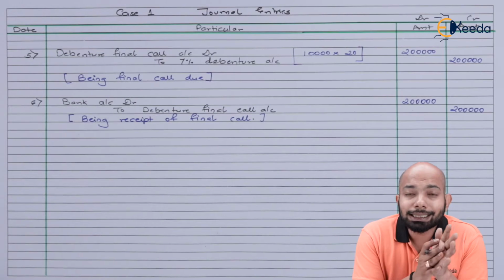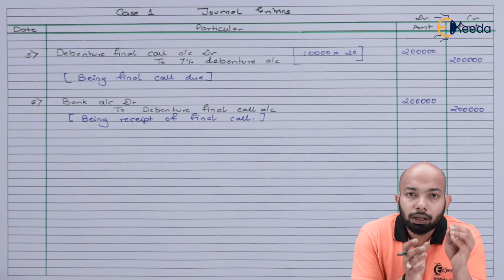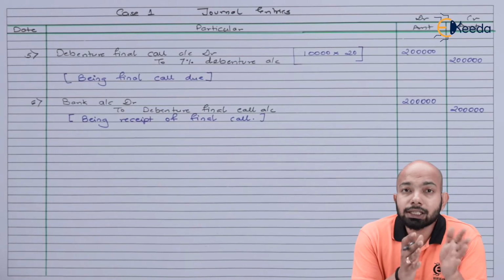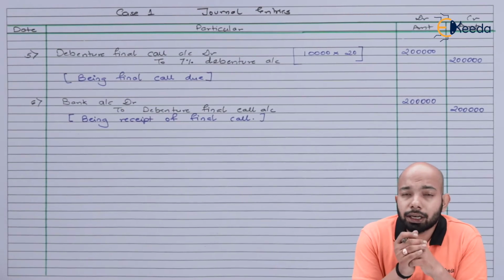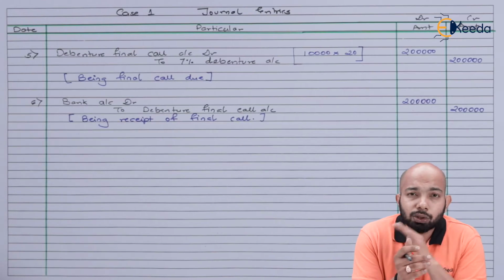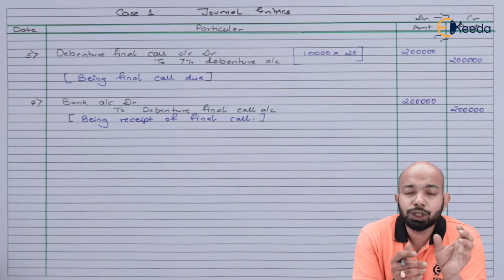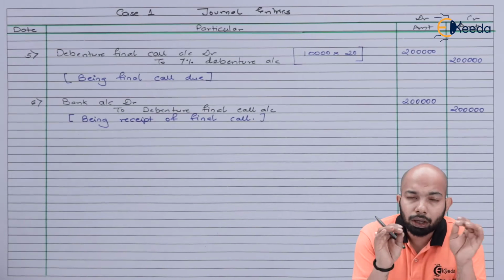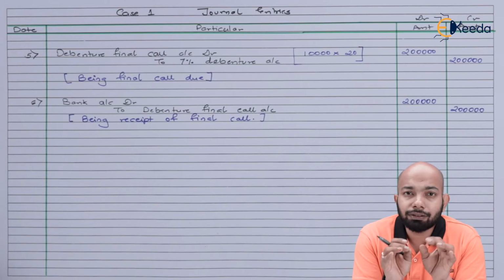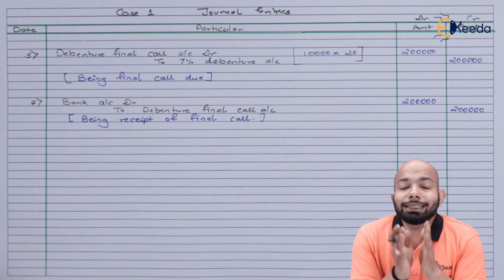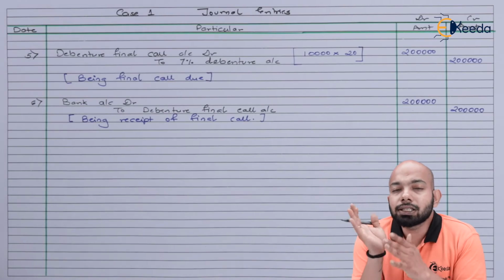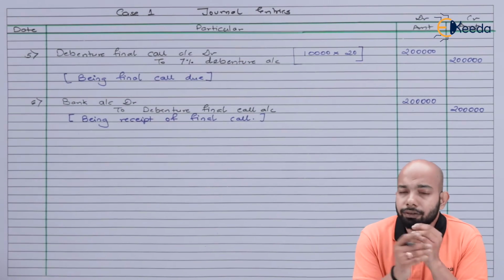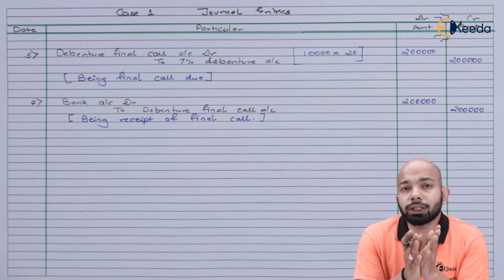Now, whenever debentures are being provided as collateral security, there are two methods. Either you can pass no entry and just mention in the balance sheet, by way of a note, that these debentures have been issued as security against the loan that we have. If you mention that in the balance sheet, more than enough.